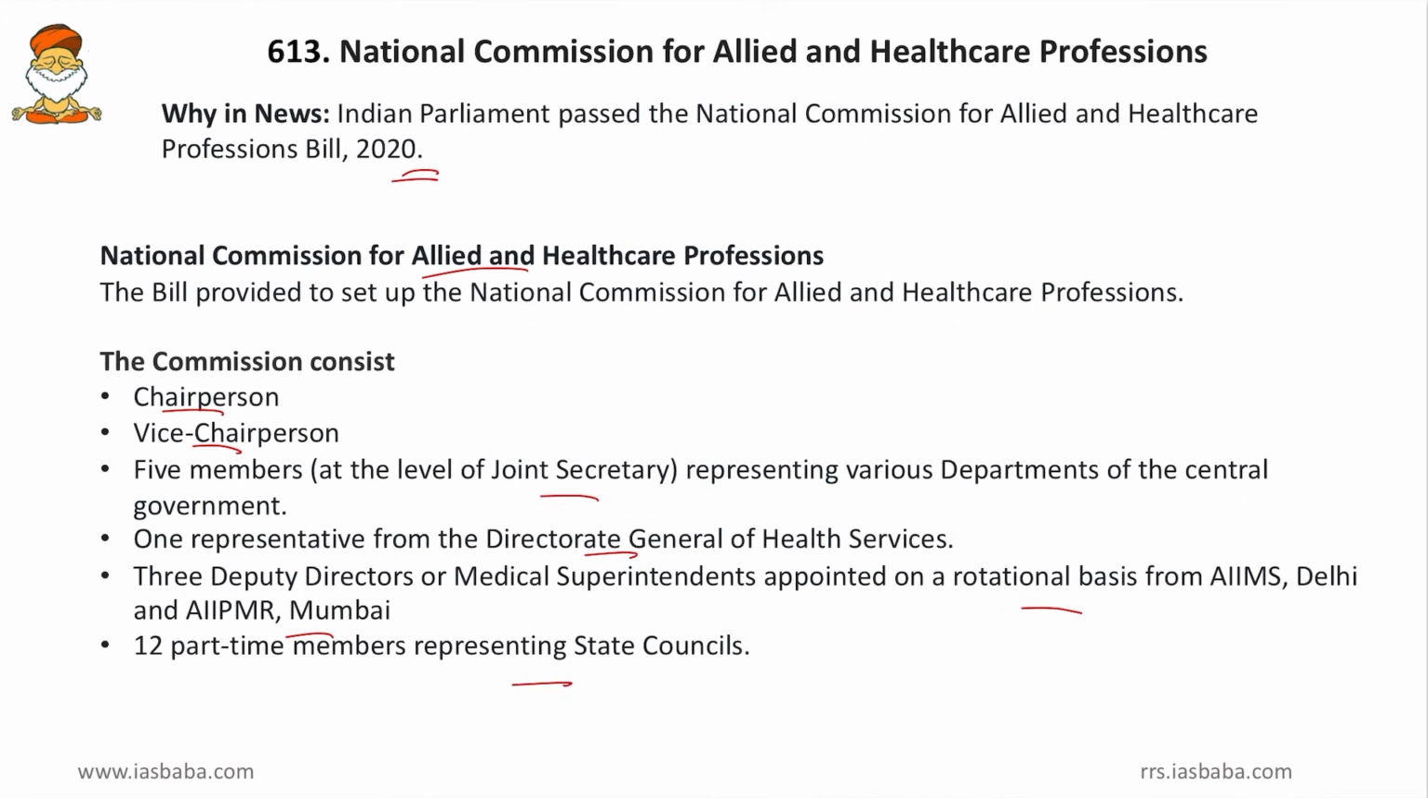So here chairperson, vice chairperson, then 5 from the secretariat, that is the 5 IAS officers or the generalists, then more of the specialists, and then 12 part-time members. So these are the membership of this National Commission for Allied and Healthcare Professions.